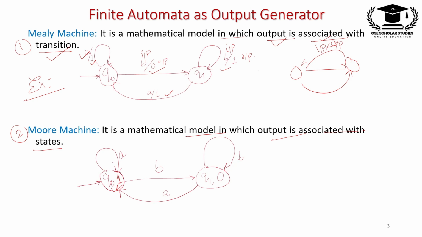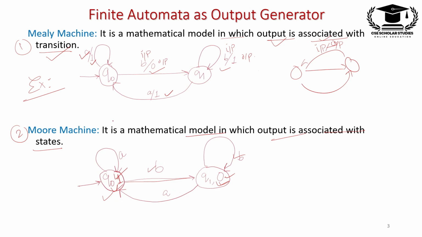For transition A the output is 1 because the transition comes to this state. For this transition B, the output is 0 because the transition comes to this state. For this transition the output is 0 because B is a self loop transition, and for A the transition comes to Q0, so for this the output is 1.